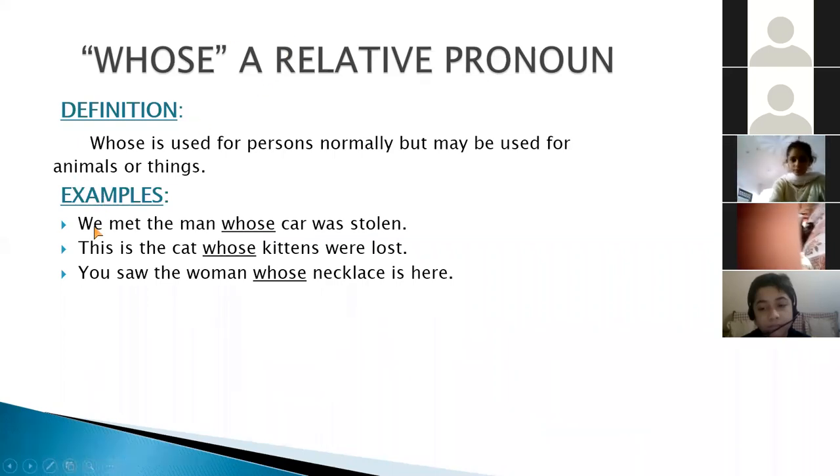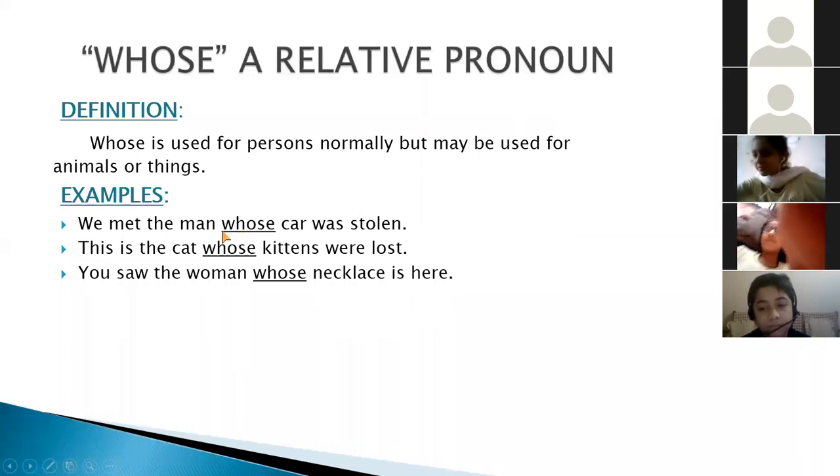Here are some examples. We met the man whose car was stolen. Here you can see that whose is used for the man whose car was stolen. And in the second example, this is the cat whose kittens were lost. Whose is used to represent the cat, an animal, whose kittens were lost. Next is, you saw the woman whose necklace is here. It means whose is used for the woman whose necklace is here.